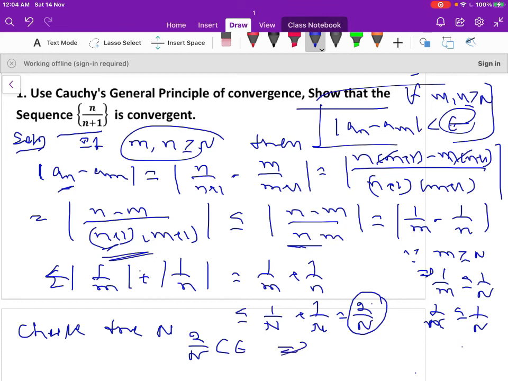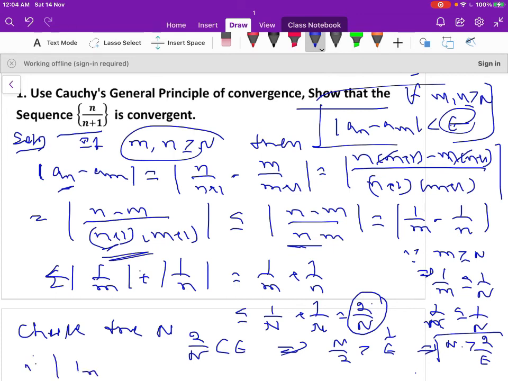Always you have to choose this value less than epsilon. So this implies N by 2 is greater than 1 by epsilon, so this implies N is greater than 2 by epsilon.